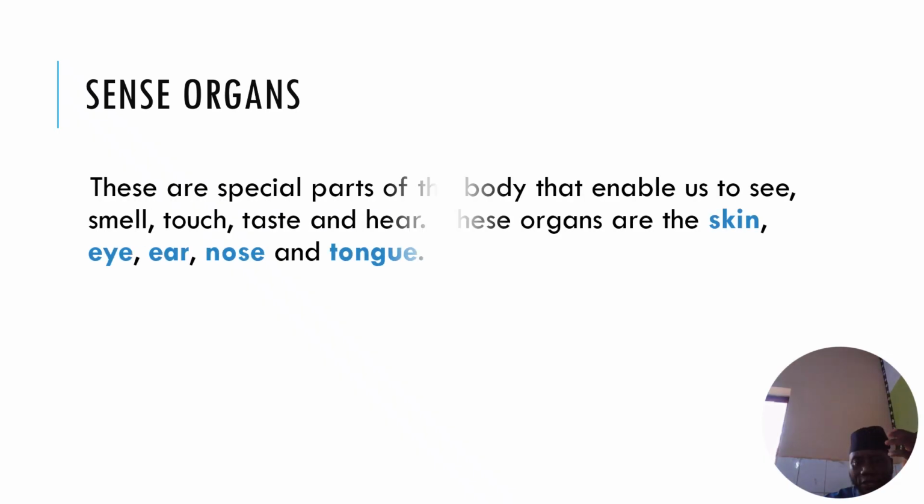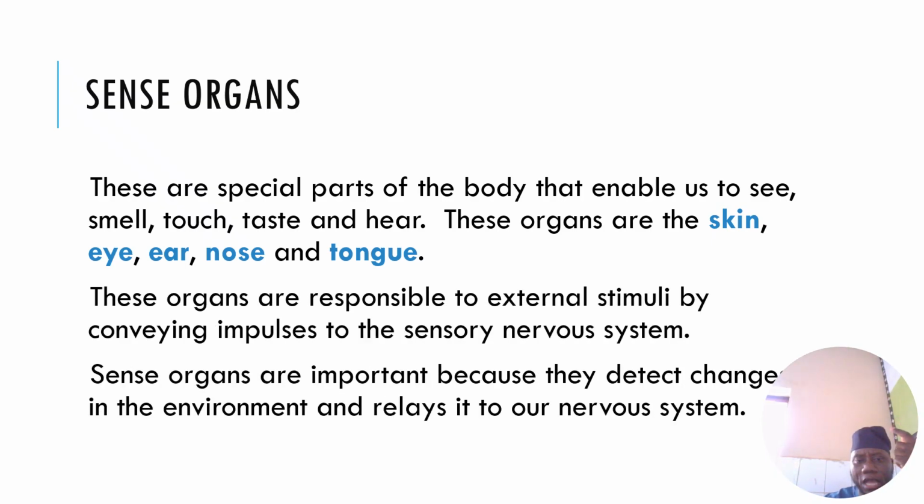Here we have the sense organs. We should know that the sense organs work with the nervous system. The sense organs detect stimulus. They are in connection with the receptors. When they get the stimulus, they link it to the receptor, and the receptor puts it to the sensory neuron that sends it to the CNS, the motor neuron, and the effector. So we have five sense organs: the skin, the eyes, the nose, the ears, and the tongue. The sense organs are important because they detect changes in the environment and release it to our nervous system.